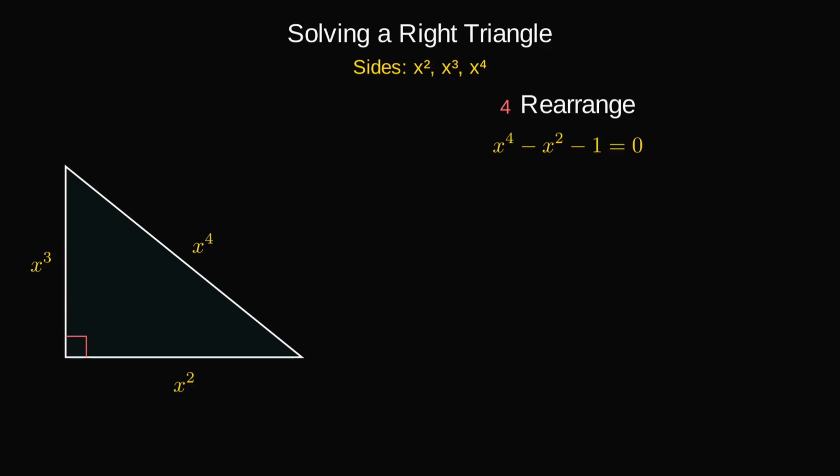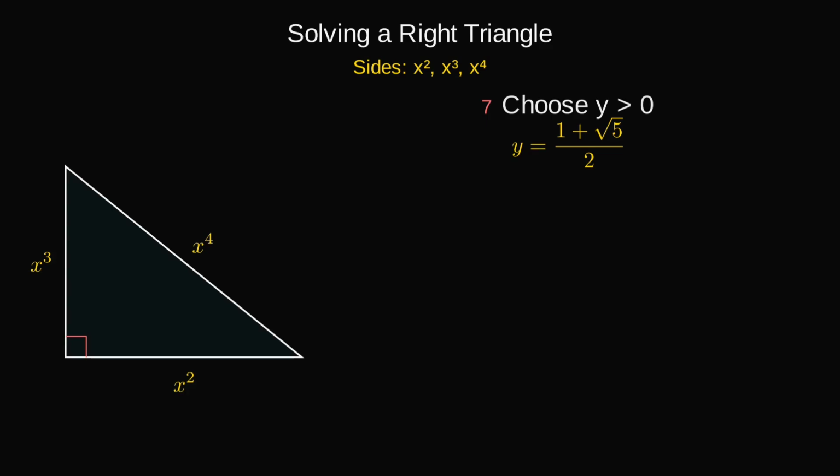This looks complicated, so we substitute y for x squared. Y squared minus y minus 1 equals 0. Now we solve this quadratic equation. Y equals 1 plus or minus the square root of 5, divided by 2. Since lengths are positive, we take the positive root, y equals 1 plus the square root of 5, divided by 2.